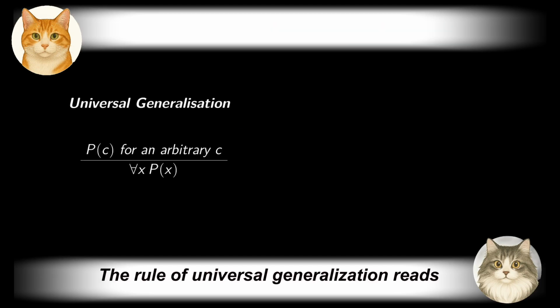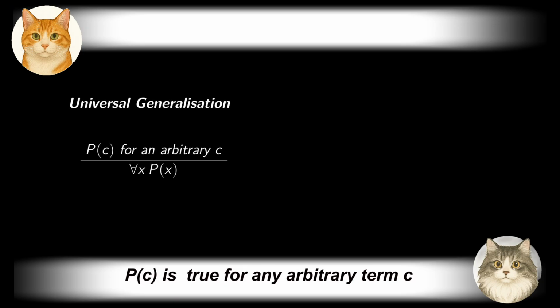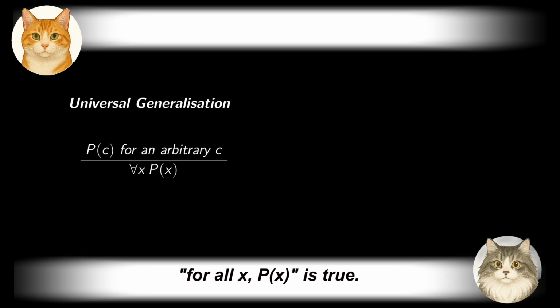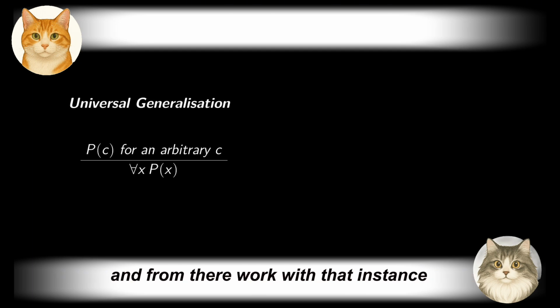The rule of universal generalization reads, from an arbitrary case, deduce the universal statement. It means that given the premise P(c) is always true for any arbitrary term c in the domain of discourse, we may conclude that the universal statement for all x, P(x), is true. When writing proofs, we often begin by letting c be an arbitrary element, and from there, work with that instance.